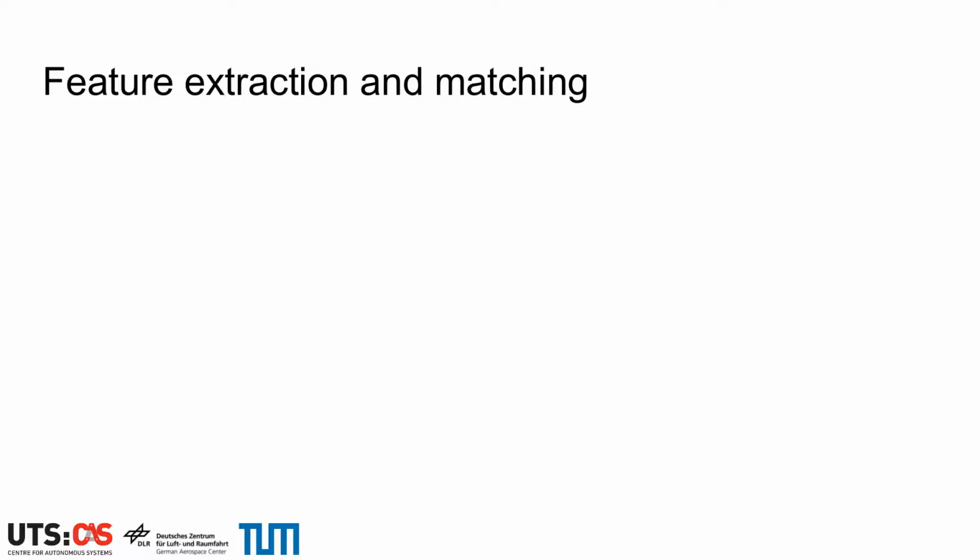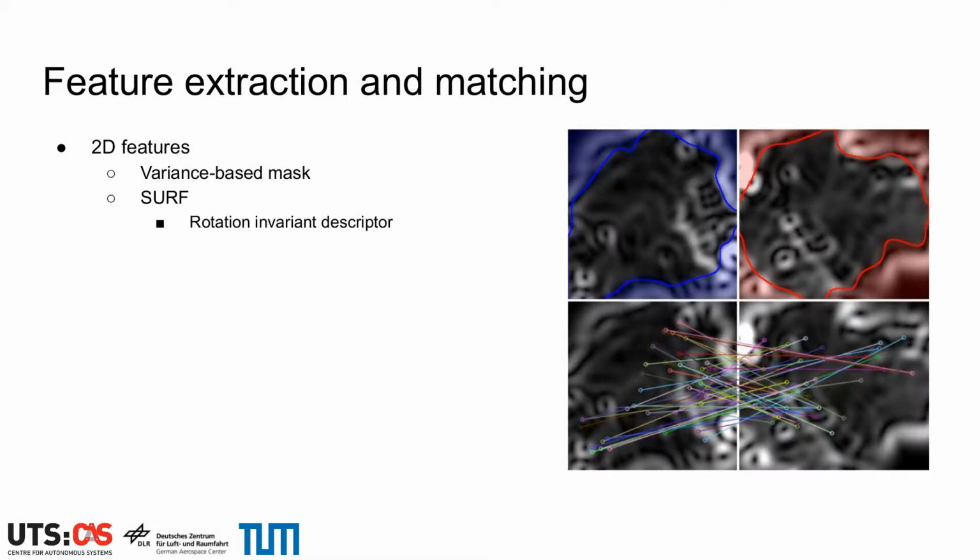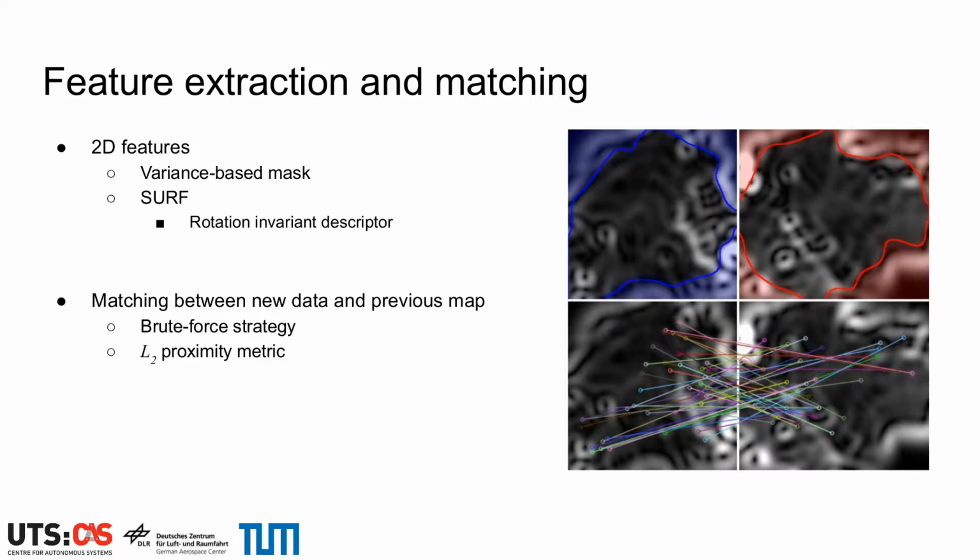Given two image-like GP gradient maps, we can leverage techniques from the traditional image processing literature. We extract 2D features in every map available, but features extracted in high variance areas of the map are disregarded. While our framework can be used with any 2D feature type, our implementation uses sub-features and descriptors. The sets of features in pairs of GP maps are matched together according to a brute force strategy and an L2 proximity metric.